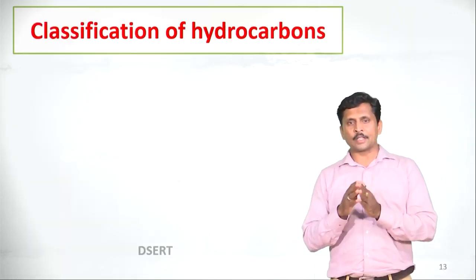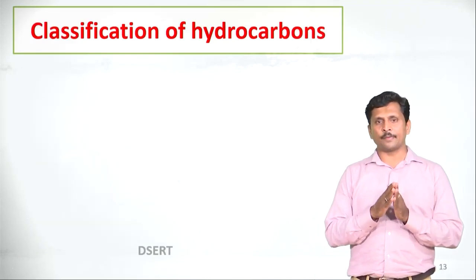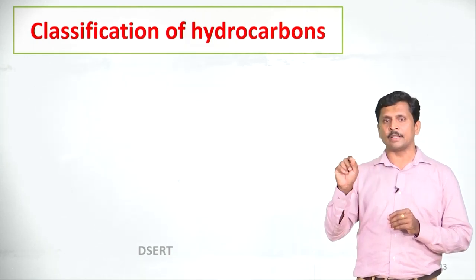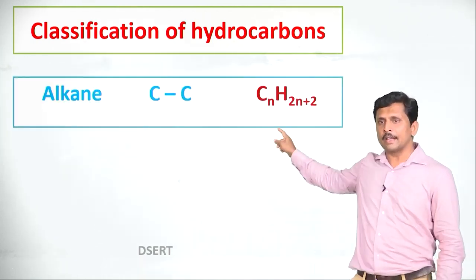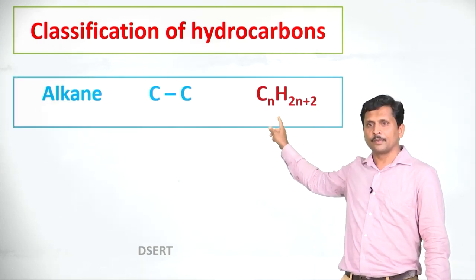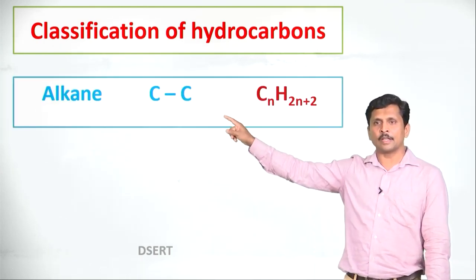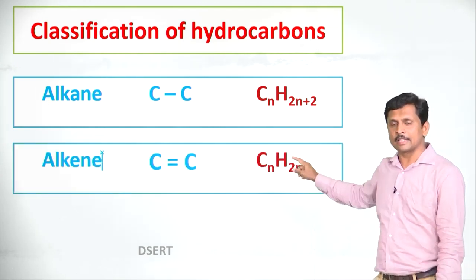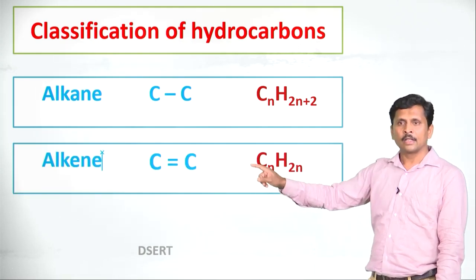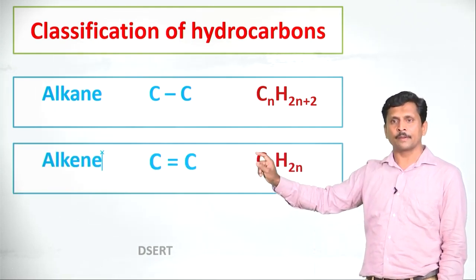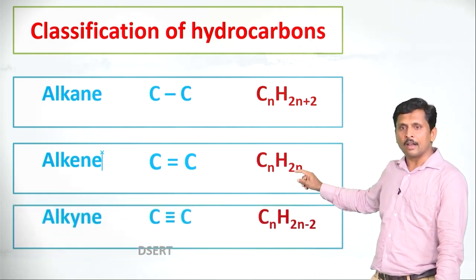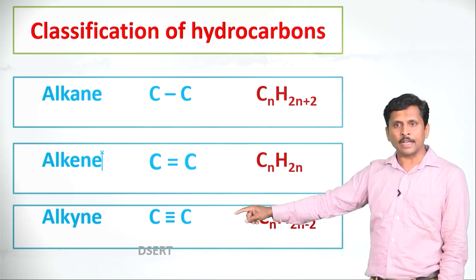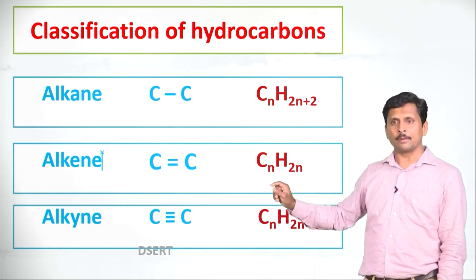Let us discuss classification of hydrocarbons. Hydrocarbons are classified based on the number of covalent bonds present between the 2 carbon atoms in the structure. First one, alkane. Alkane has the general formula CnH2n+2. See the bond between the 2 carbon atoms. Here only 1 covalent bond is present. So these are called alkanes. Alkene exhibits the general formula CnH2n. Here there are 2 covalent bonds between the carbon atoms. And the third one is alkyne. Alkyne has the general formula CnH2n-2. Here there are 3 covalent bonds between the 2 carbon atoms.